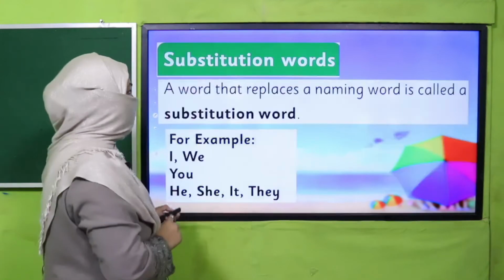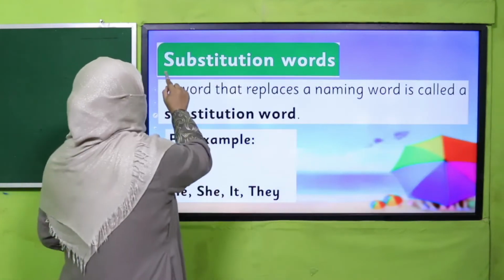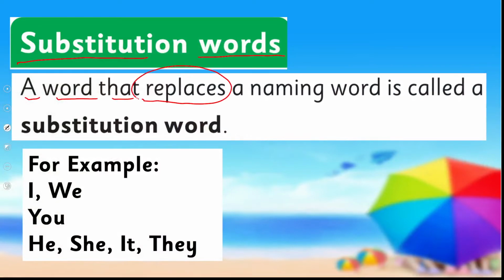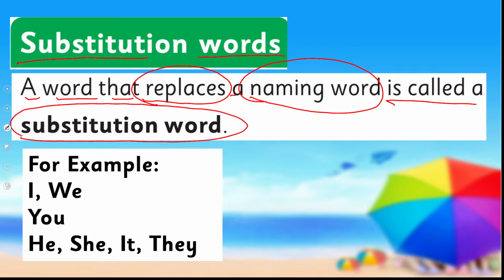So let's see what your book says about it. Substitution words. A word that replaces a naming word is called a substitution word. And its examples are I, we, you, he, she, it, and they. Right? There are more examples of substitution words, but for your grade, for this lecture, we will just discuss these substitution words.